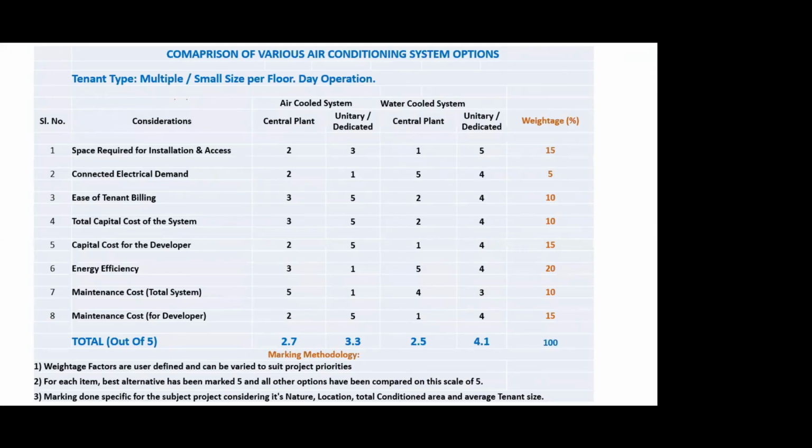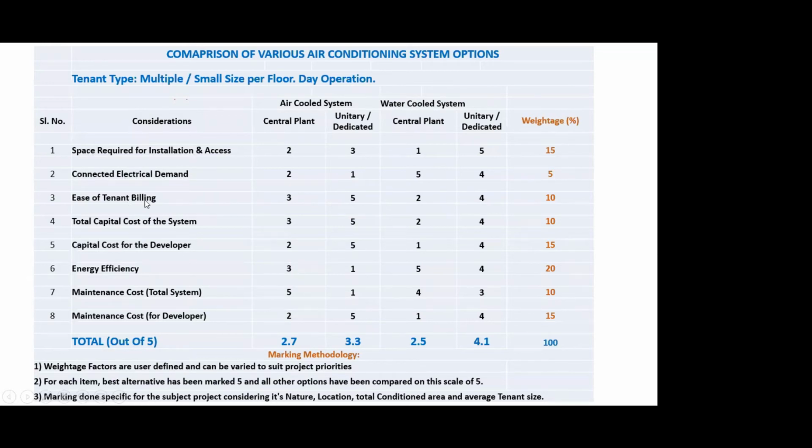Now, this is something which I follow. I just request all of you to have a little bit of focus on this. A typical question comes up with so many options available in the market, or systems which we can go for: how to decide which option to go for? So generally, a slightly analytical way of doing it is, what are my typical considerations which are important for selecting a system? If you look at these 8 items, space required for installation and access, what is the connected electrical